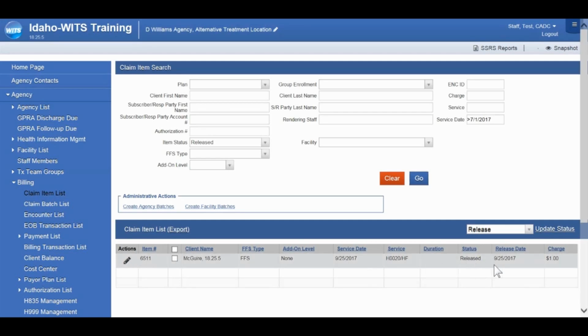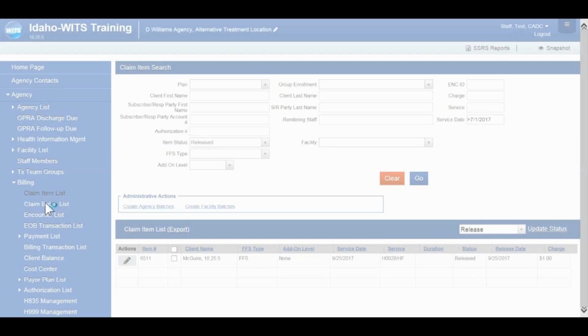And you'll see that there. At this point, you can create another batch and then go to the claim batch list and bill that batch out as well. So we'll move back to the claim batch list again, and we'll finish billing out our second batch that was in there.